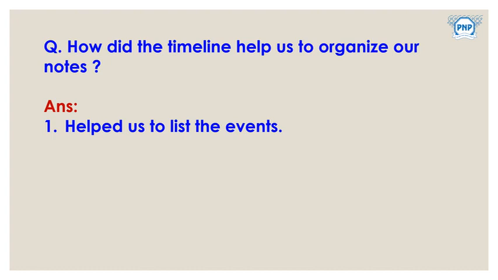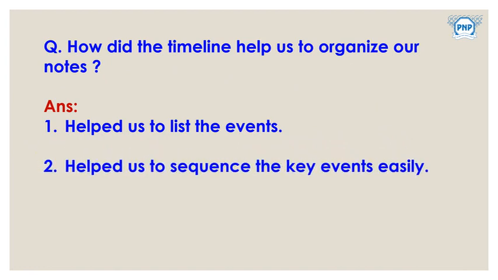Like here it helps us to sequence the key events easily. Okay, like you have seen they have mentioned that in 1813 he lost sight, in 1819 went to the National Institute for the Blind, from 1819 to 1821 read raised wooden letters, in 1821 was introduced to a code to read without light.